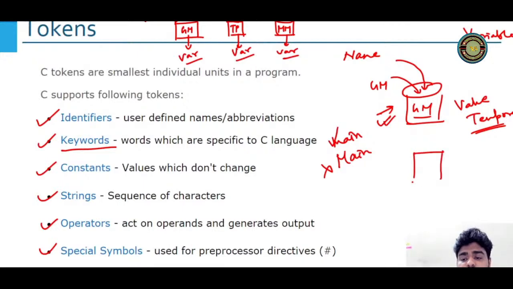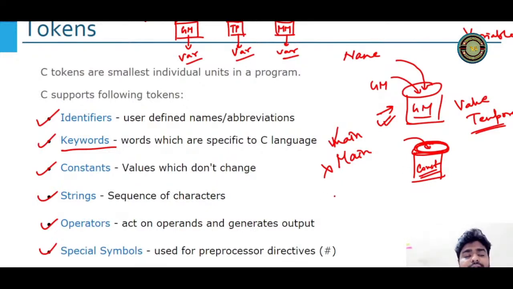But suppose you have a container and the value inside it is constant. Let's say a water bottle. A water bottle will always have water inside it, right? You can't put masala inside a water bottle, correct? So the value of this particular container will be constant. You cannot change it. So that is what is constant, whose values cannot change.